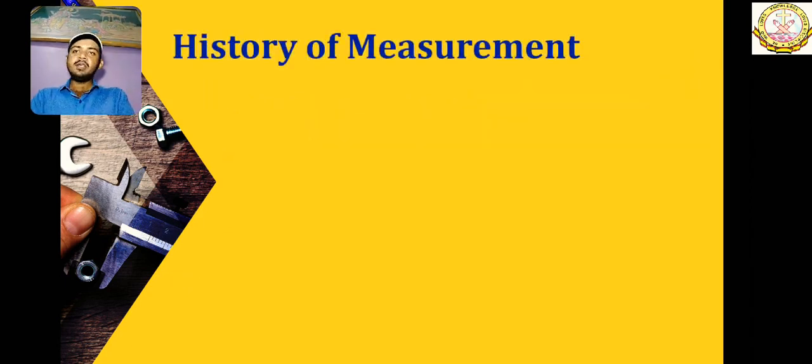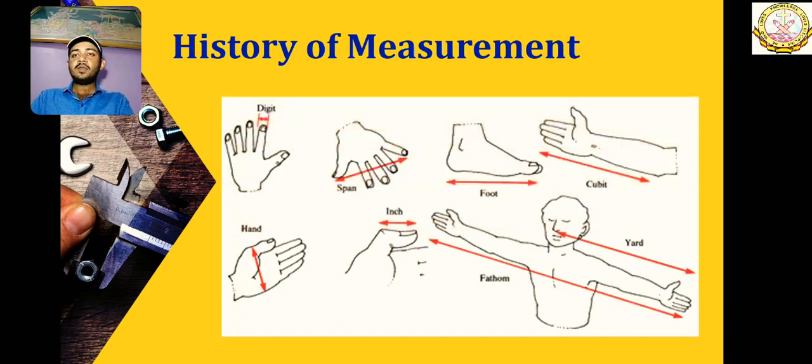Now let's see a brief history of measurement. When these things were not discovered, kilometers, meters, inches, centimeters were not in use. These things which you can see on your screen were used. We were measuring things by our body, the different dimensions of the body, as you can see in these pictures: arm length, full arm length, palm breadth, hand, inch, these things.